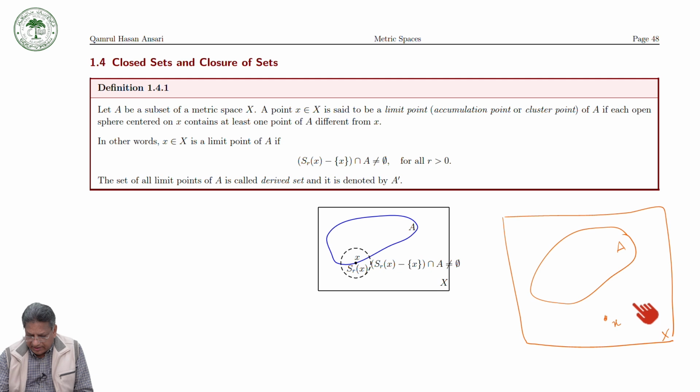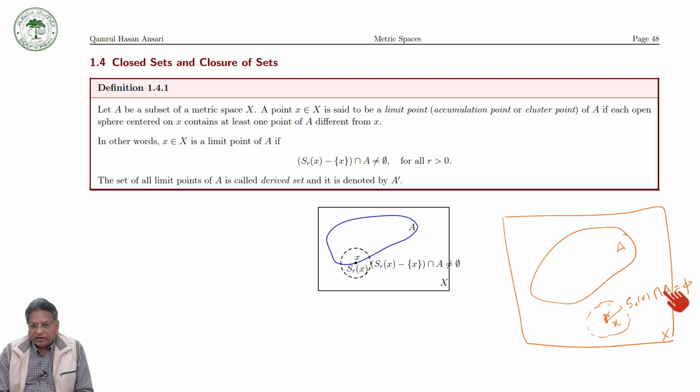So if you take an open sphere centered at x with radius r, the intersection of this open sphere with A is empty, not non-empty.